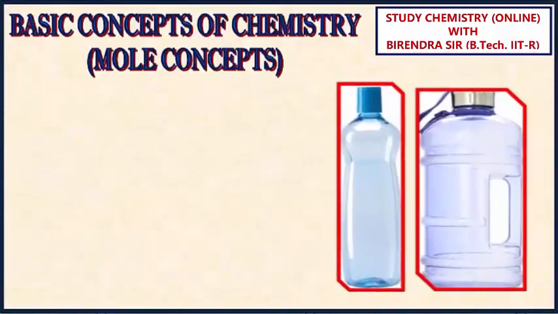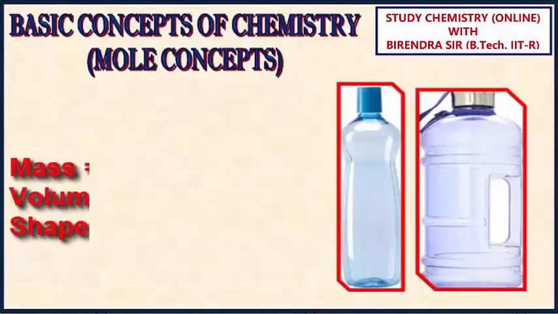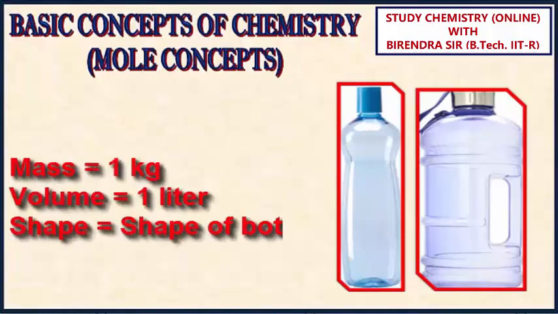To understand this, I'll give you an example. Consider 1 liter water in 1 liter bottle. Now, density of water is 1 gram per ml. So the mass of this water will be 1 kg. Volume is 1 liter, and the shape of this water will be the shape of the bottle.